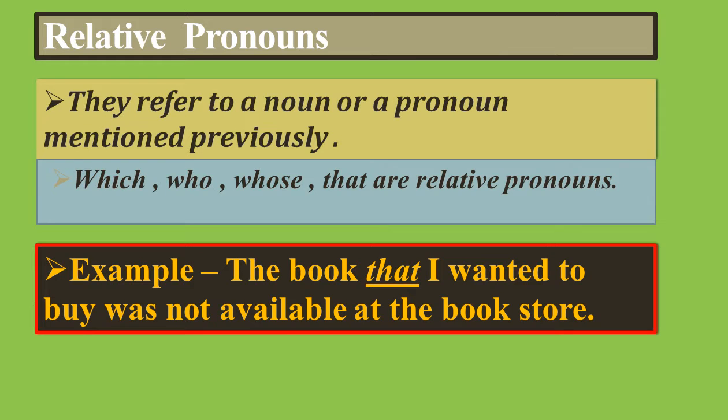Relative pronouns. They refer to a noun or a pronoun mentioned previously, like which, who, whose, that are some of the relative pronouns. For example, the book that I wanted to buy was not available at the bookstore. So here, that is the relative pronoun. We are relating something with some object or thing.